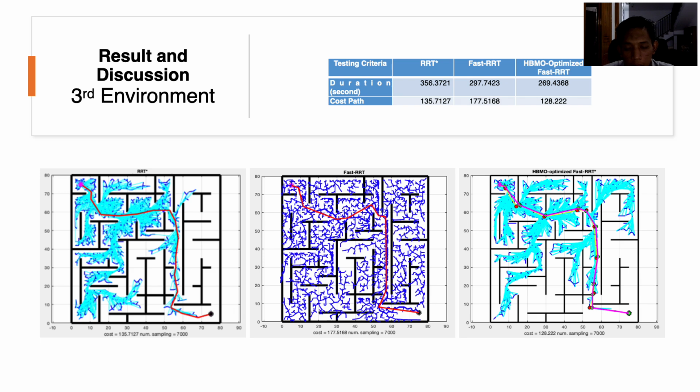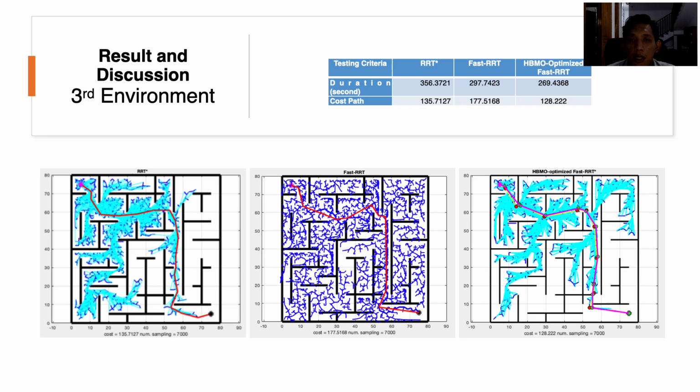In this experiment, RRT star requires 6,870 times of sampling to get the initial path. Fast RRT requires 6,136 to find the initial path, and the proposed algorithm requires 6,090 times of sampling to get the initial path.